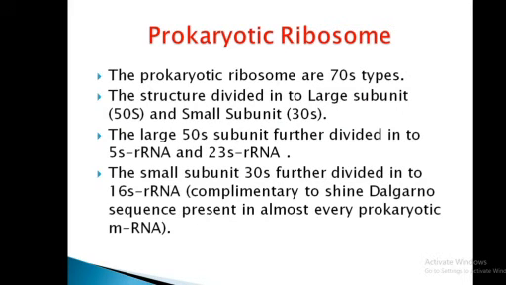Next, prokaryotic ribosomes. The prokaryotic ribosomes are 70S types. The structure is divided into a large subunit, 50S, and a small subunit, 30S. The large subunit 50S is further divided into 5S rRNA and 23S rRNA, whereas the small subunit 30S contains 16S rRNA. The 16S rRNA is complementary to the Shine-Dalgarno sequence present in almost every prokaryotic mRNA.